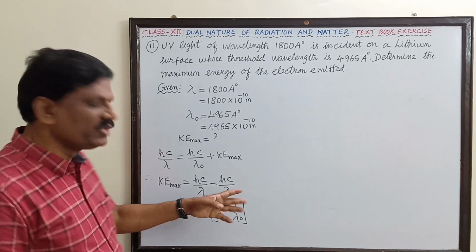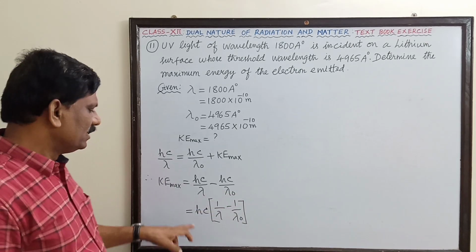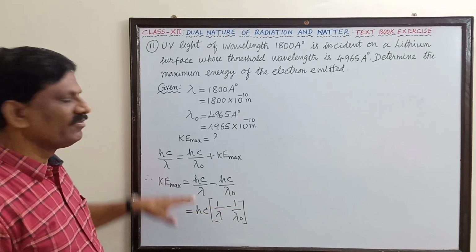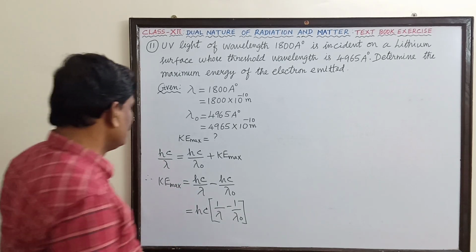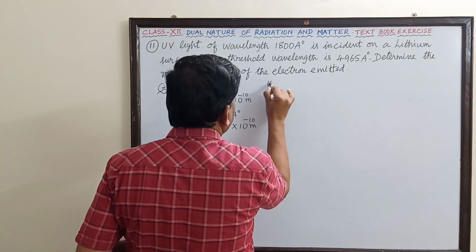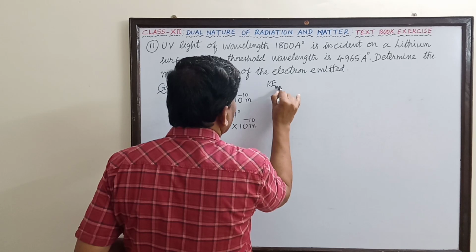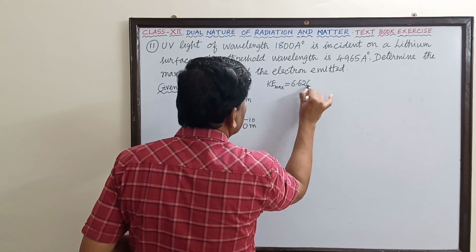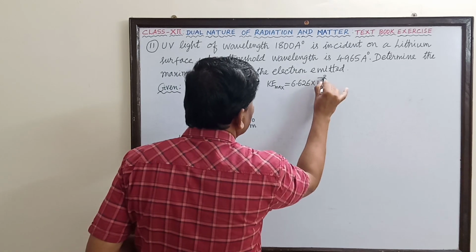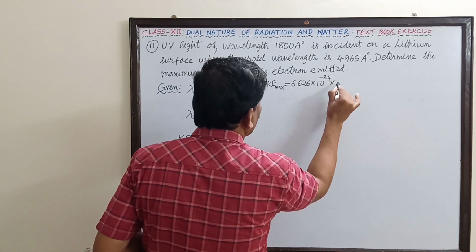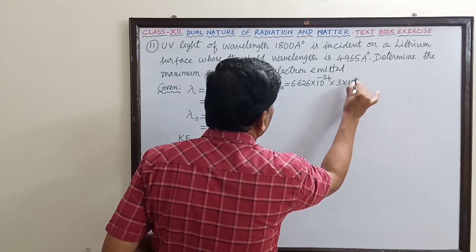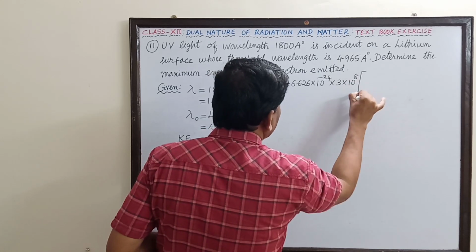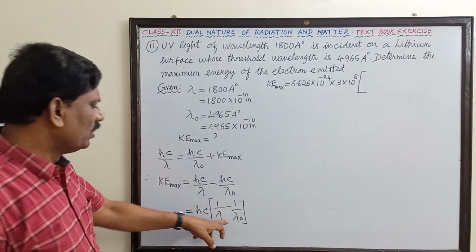Now we have to substitute the values. Planck's constant and velocity of light, we must know these constants. Therefore, the maximum kinetic energy is equal to 6.626 into 10 power minus 34, into 3 into 10 to the power of 8, into 1 by lambda.